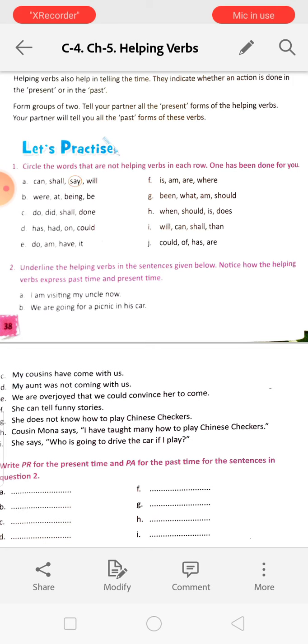Number C, my cousins have come with us. Have, underline it, and it is showing present form. My aunt was not coming with us. Was is past form. And next you will do by yourself. Okay.